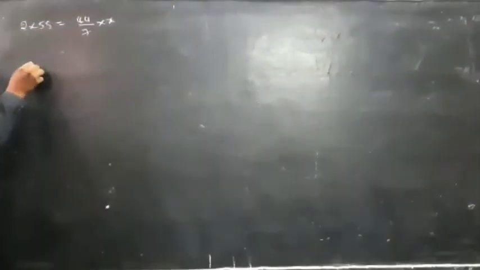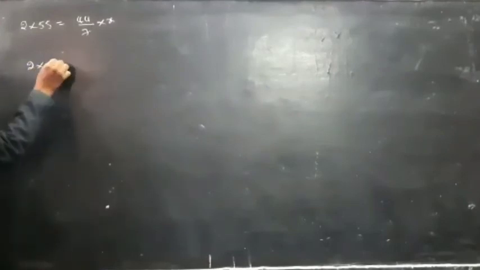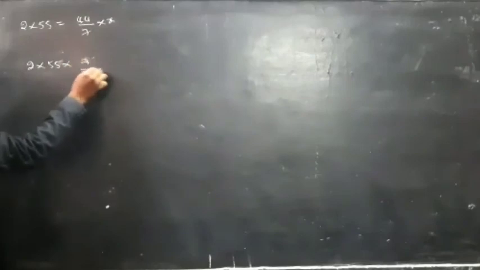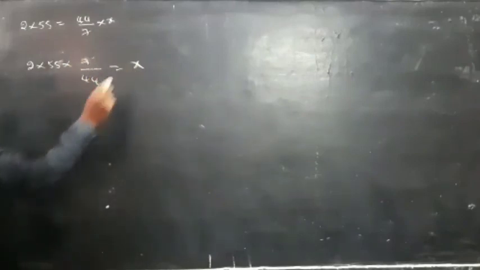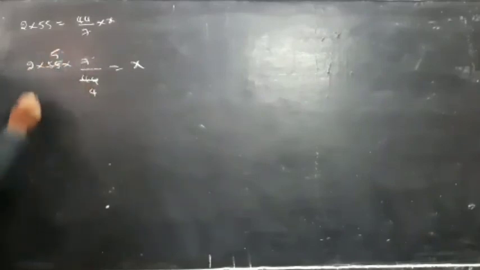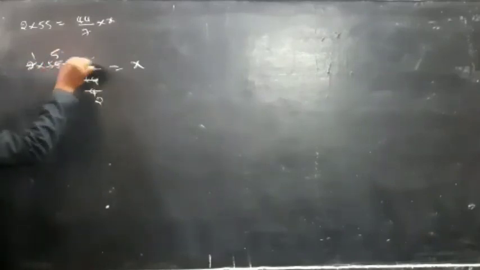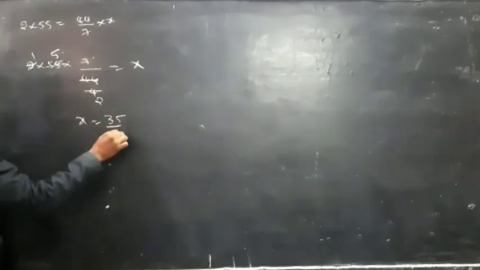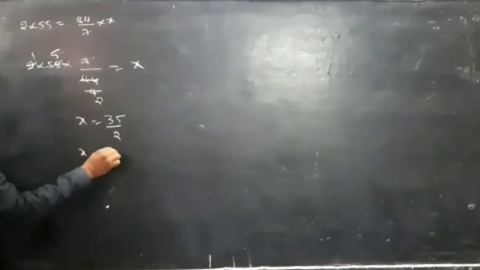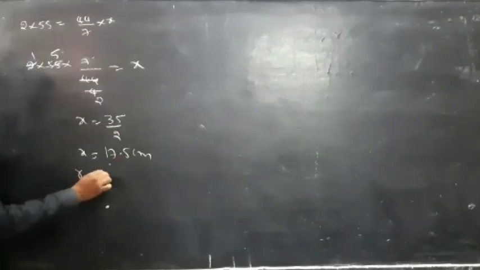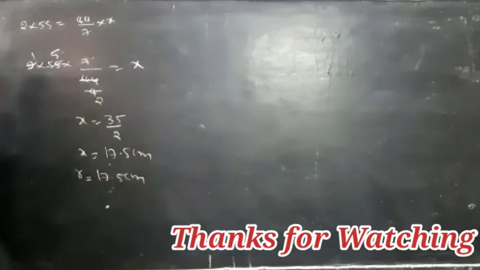Here 2 into 55 into we can write 7 by 44 is equal to x. 11 4s are 44, 11 5s are 55. 2 1s are 2, 2 2s are 4, 7 5s are 35. x is equal to 35 by 2. So x is equal to 17.5 centimeters. x is nothing but the radius of the resulting circle. So what is the radius of the circle? 17.5 centimeters.